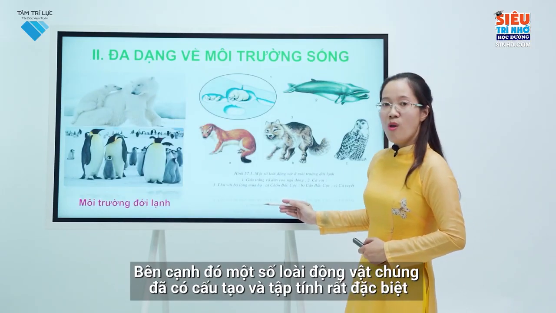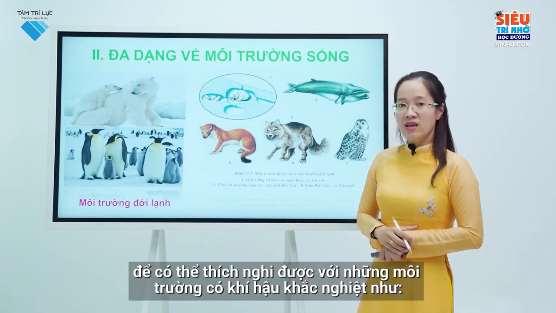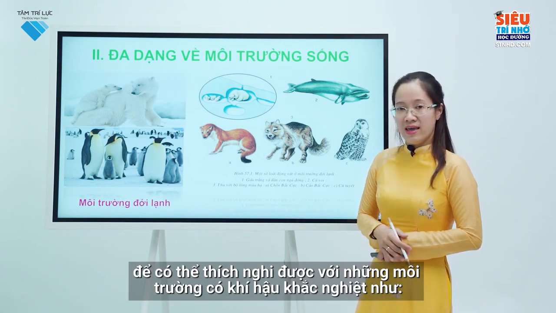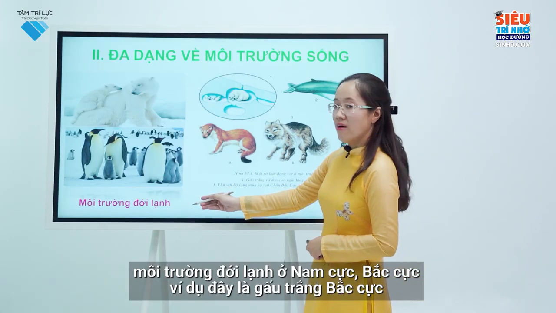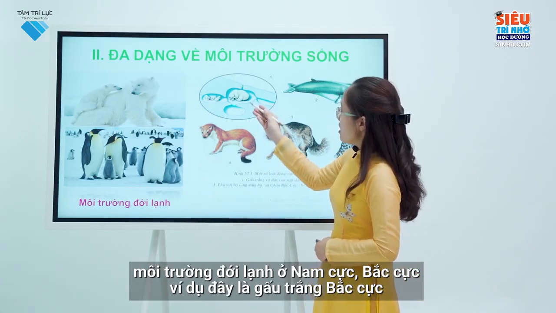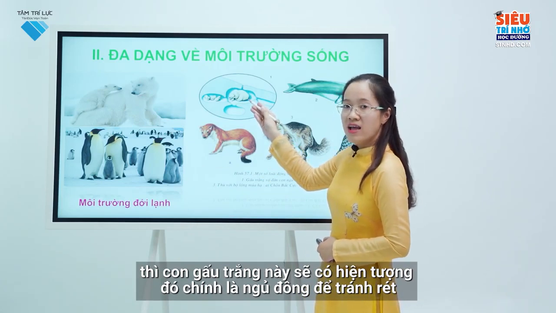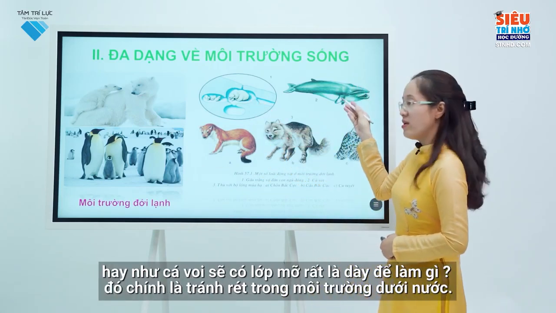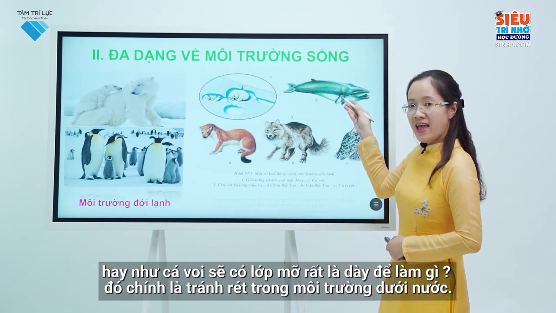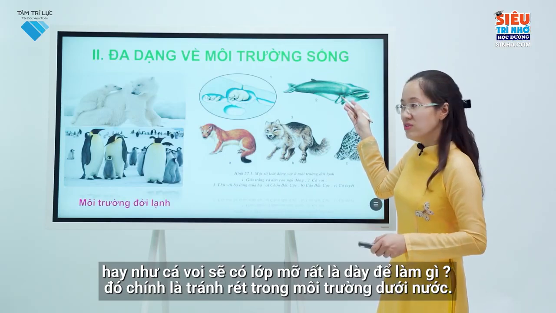Besides, some animals have very special structures and behaviors to adapt to harsh climates, such as the frigid zone environments in the Antarctic and the Arctic. For example, polar bears hibernate to avoid the cold. Or whales have a very thick layer of fat to avoid the cold in the underwater environment.